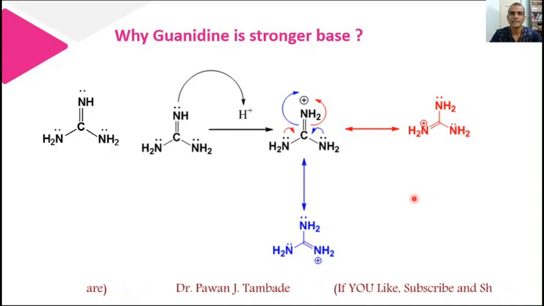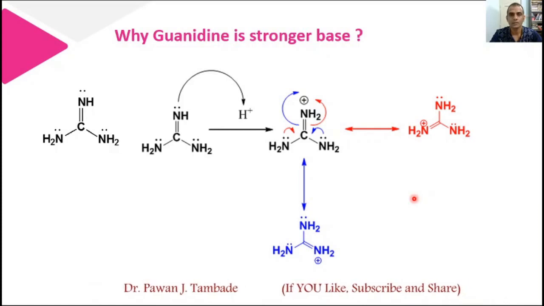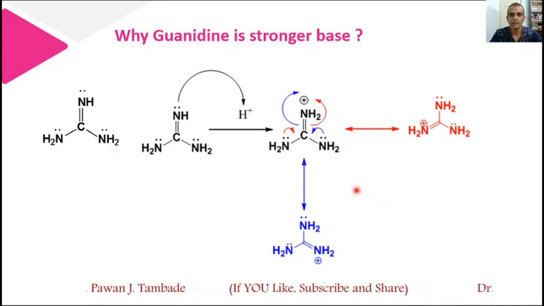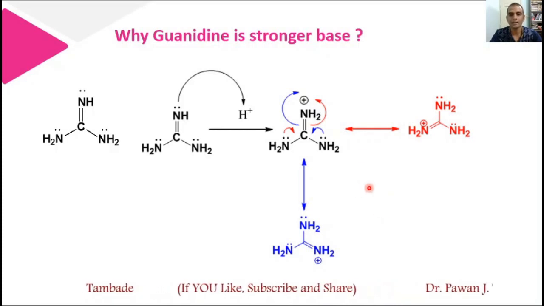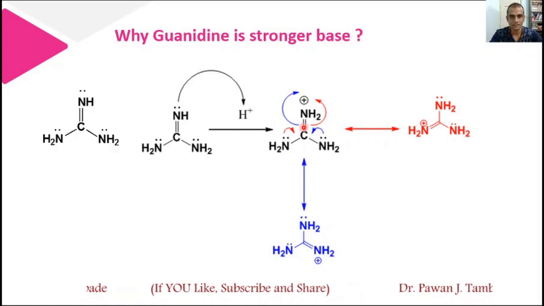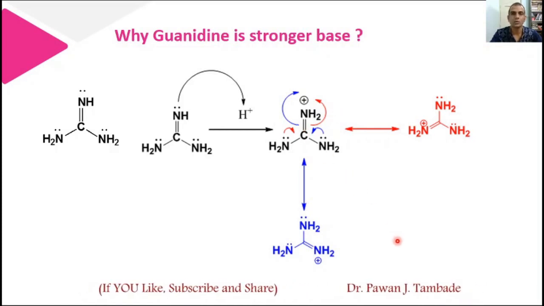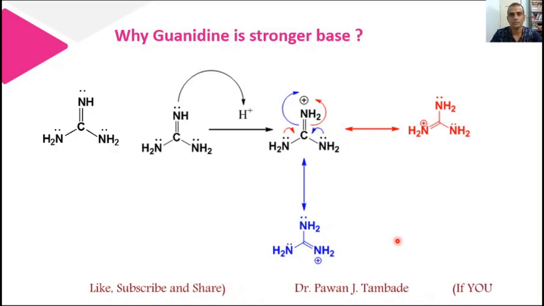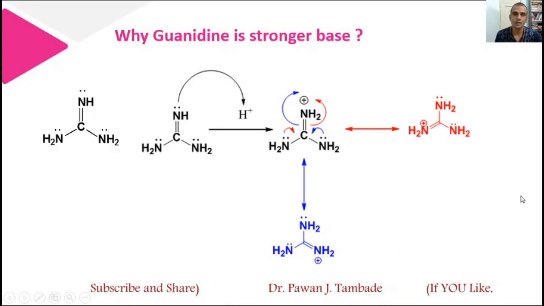So after acceptance of a proton, the species which forms in guanidine undergoes resonance and gives three equivalent structures, and because of that this is a highly stabilized structure, and thus guanidine shows a powerful tendency to donate a lone pair of electrons or accept a proton, and because of that guanidine is a stronger base.